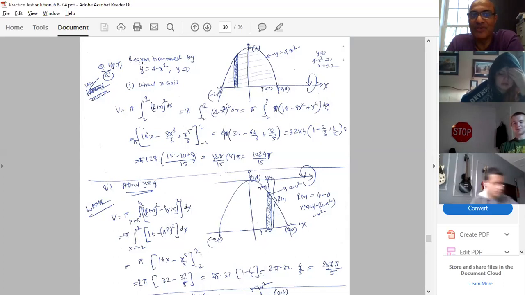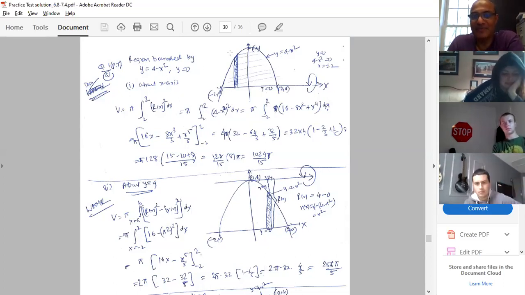And if you take y equal to 0, that will give the x-intercepts, so the x-intercepts are negative 2 and 2. And with the disk method, R(x) squared, R(x) is 4 minus x squared, all squared, and the answer is simple. Right now my axis of revolution is the x-axis, so the disk method is good.